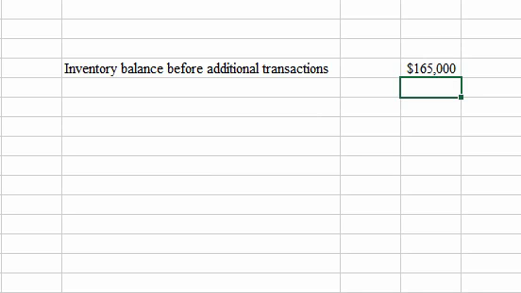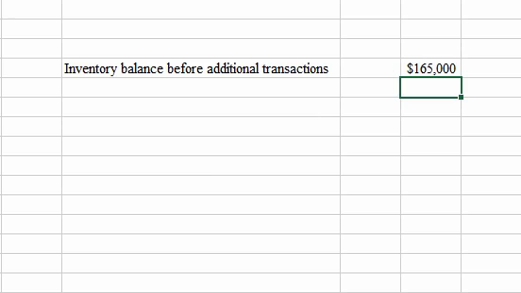Okay, now what you're going to need to be familiar with here is something we discussed in financial accounting, your terms FOB destination and FOB shipping point. Remember, if it's FOB destination, then the goods belong to the seller until they reach their destination. If it's FOB shipping point, then the goods belong to the buyer as soon as they're shipped.